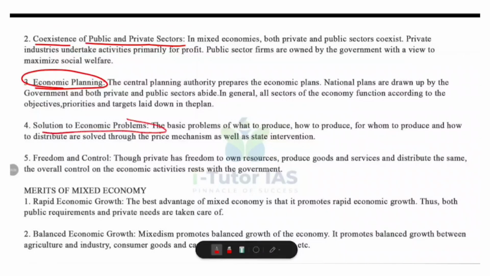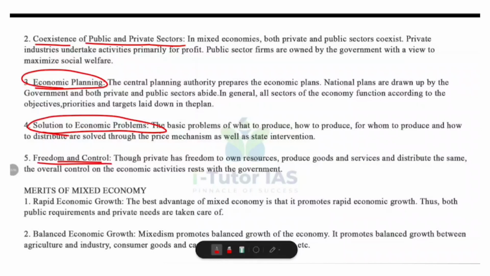Now, solution to economic problems. A mixed economy solves the basic economic questions, that is, what to produce, how to produce, for whom to produce and how to distribute. Some of these problems are solved by the price mechanism, that means market forces, that is demand and supply, and others are addressed through government intervention and planning, and this ensures both efficiency and social welfare.